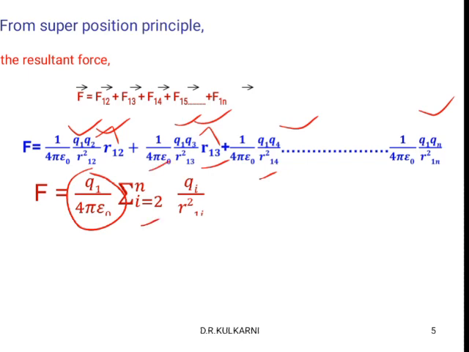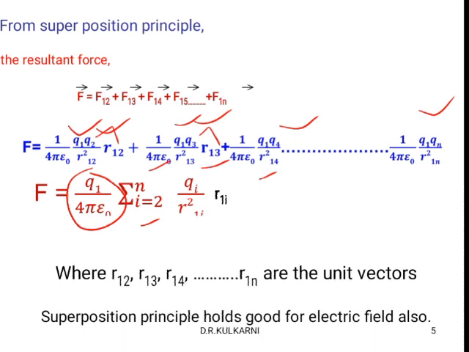Then next, R1i cap. R1i cap shows the direction of the force, where R12, R13, R14, and so on up to R1n are the unit vectors. The superposition principle holds good for the electric field also. So we can write the same type of expression for the electric field also.